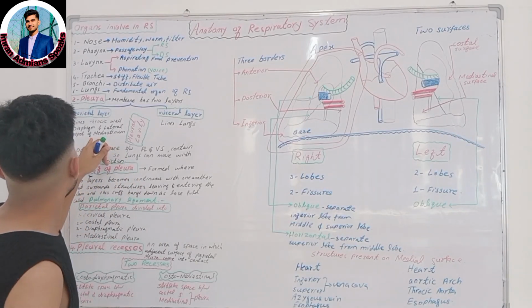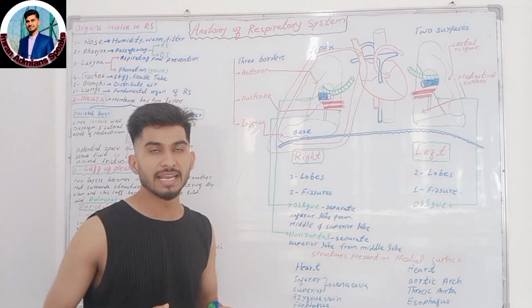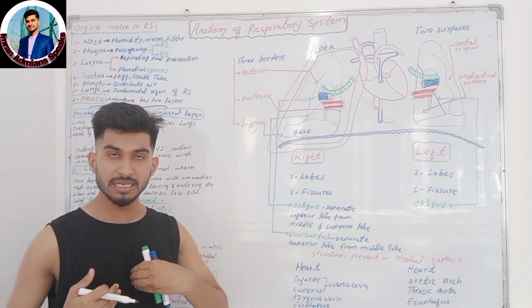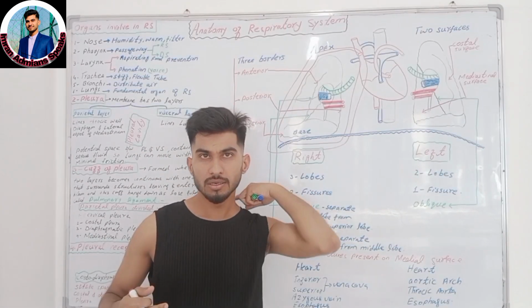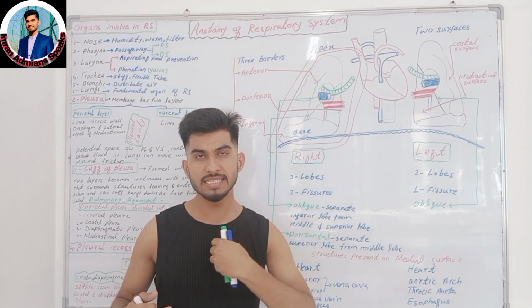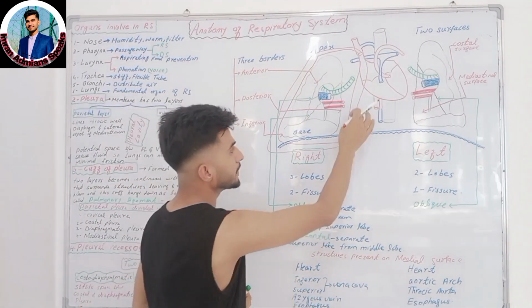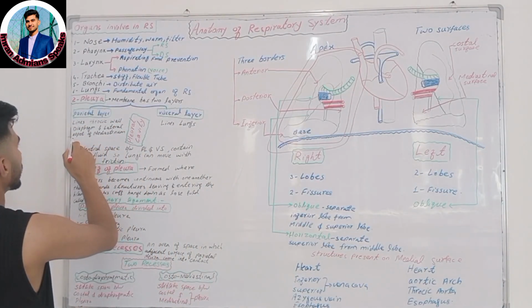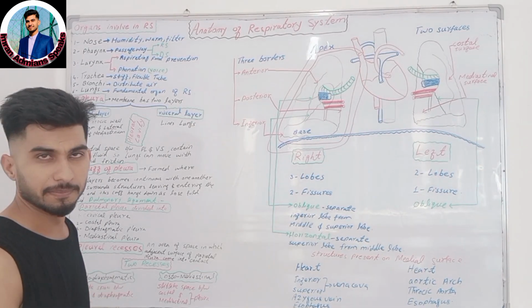Okay, and the lateral aspect of the mediastinum. Okay, this is the mediastinum. The mediastinum is a line which connects the sternum to the vertebral column. Okay, this line is known as the mediastinum. So this parietal layer of the pleura forms the lateral aspect of the mediastinum.